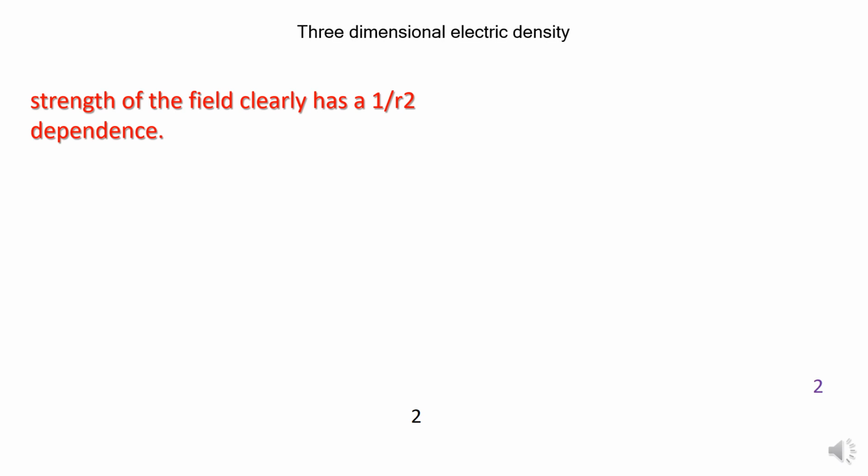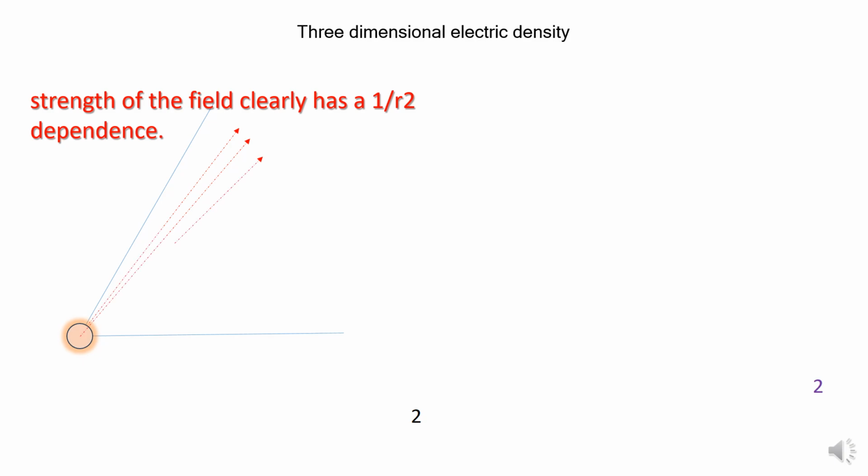How can we prove this? Let me take a three-dimensional view. I have a test charge. If I want to prove that it decreases with the square of the distance, how can I prove it? Let me take one practical example. This is a source charge. It generates the electric field. Now we try to understand it in a three-dimensional way.